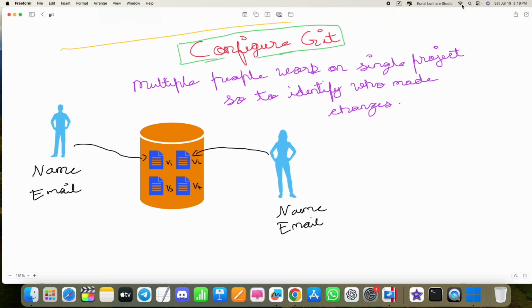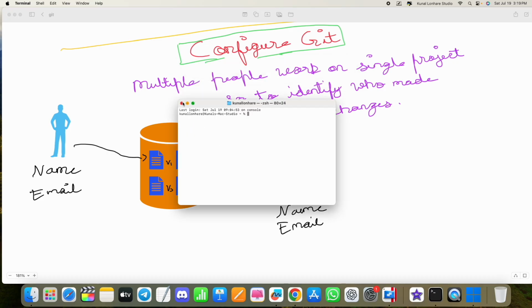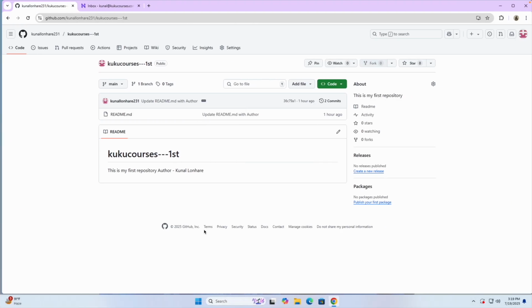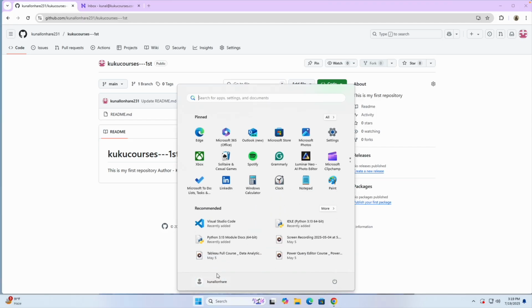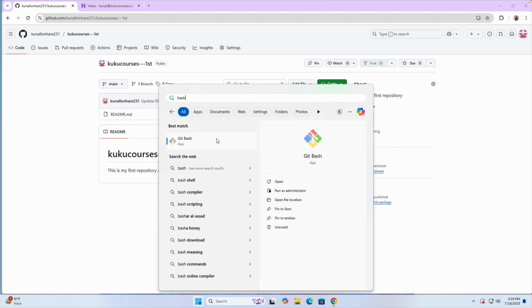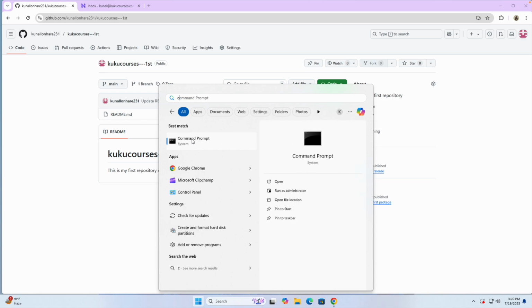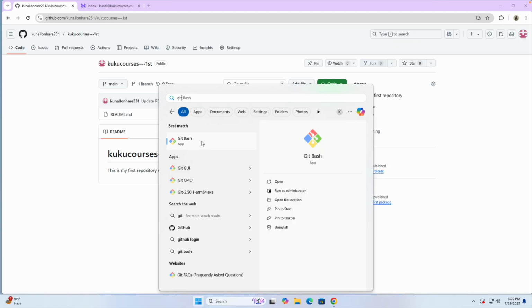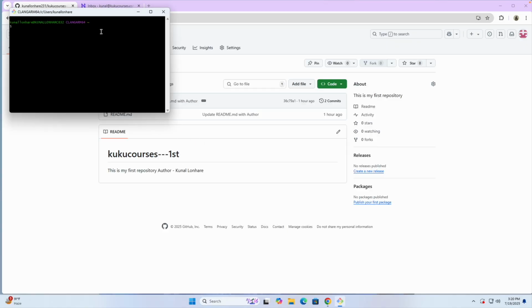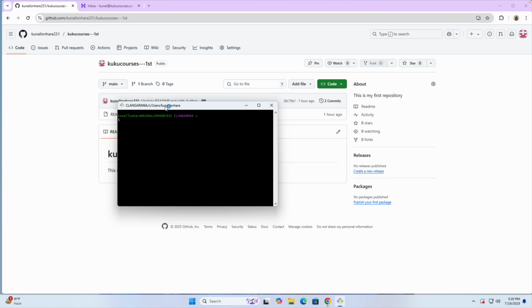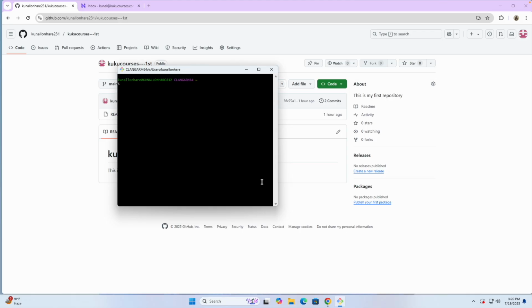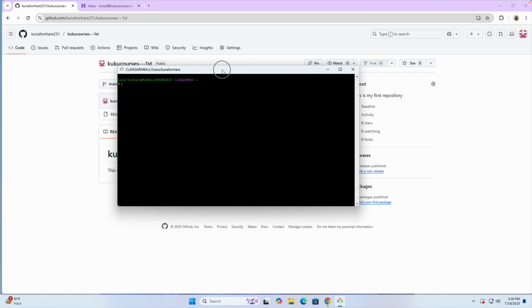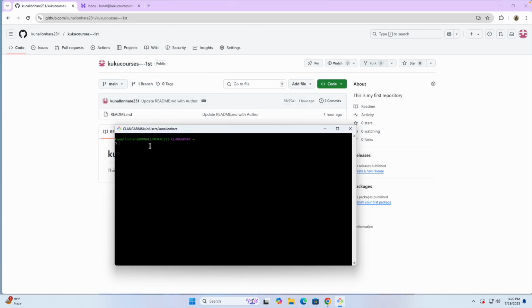Now for Mac users, it's very simple. Just search for terminal and you can proceed with this. And for Windows users, if you search here for bash, you can also use cmd, that is the command prompt, but when you install git, Git Bash is automatically installed, and this is how it looks. So what you need to do is give the instructions.